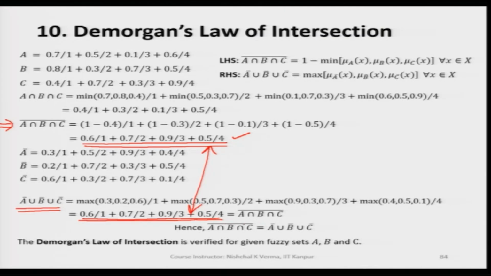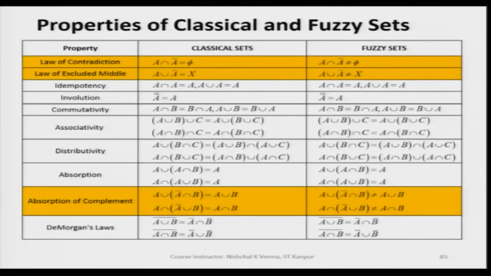So, we can write that the union of A complement, B complement and C complement is equal to the complement of A intersection B intersection C. We can clearly say that De Morgan's law of intersection is holding good for discrete fuzzy sets A, B and C. So, this way we have seen that De Morgan's law is very much holding good for fuzzy sets as well.